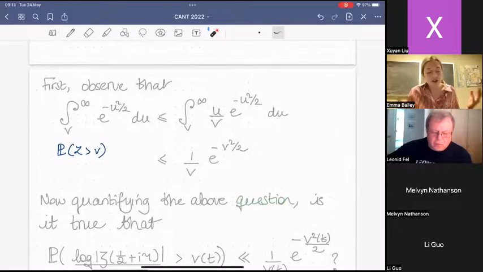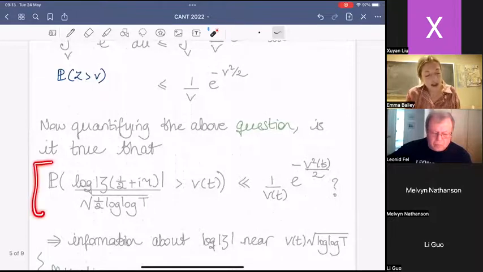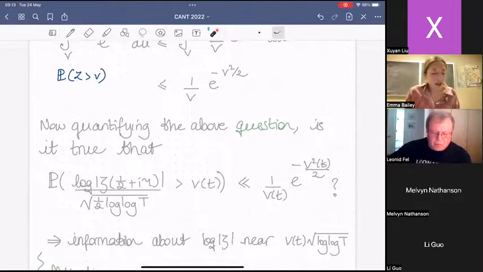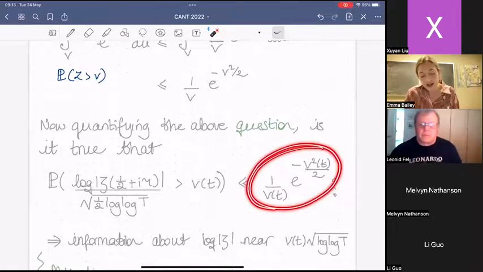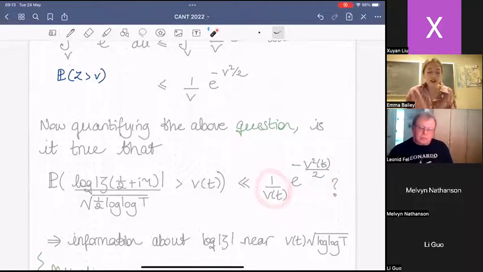To quantify the above question, does the Riemann zeta function still look Gaussian in the tails? I want to determine whether a statement like this is true. Here's my random variable, the real part of log zeta, normalized by the normal variance. If I look at a point v that grows with t, is it still true that I get this bound, e to the minus v squared over 2 and this factor 1 over v? If that holds, then I say that the Gaussian behavior still holds into the tail. This is the right tail that I'm looking at.